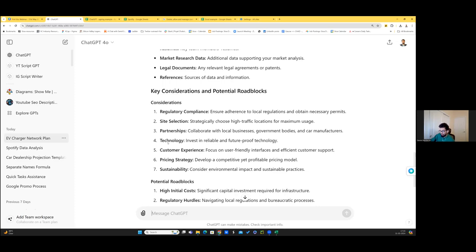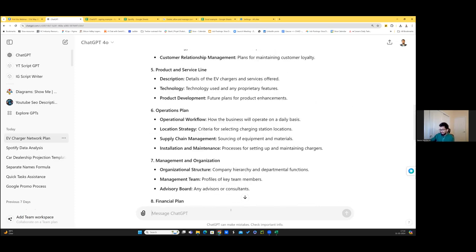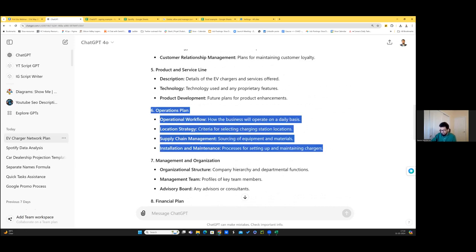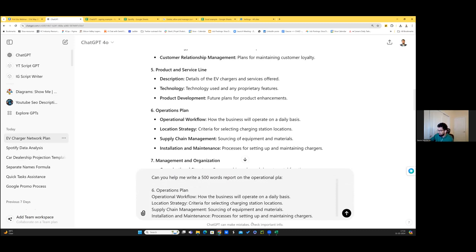For now, let me just take this one example. Let me just copy this, and I can tell it I want help with this specific part. Can you help me write a 500 words report on the operational plan that it has given us? So this was the operational plan it gave us, right? Like about the workflow, location, strategy, all of this. So I can ask it very specifically to give me a report on this.